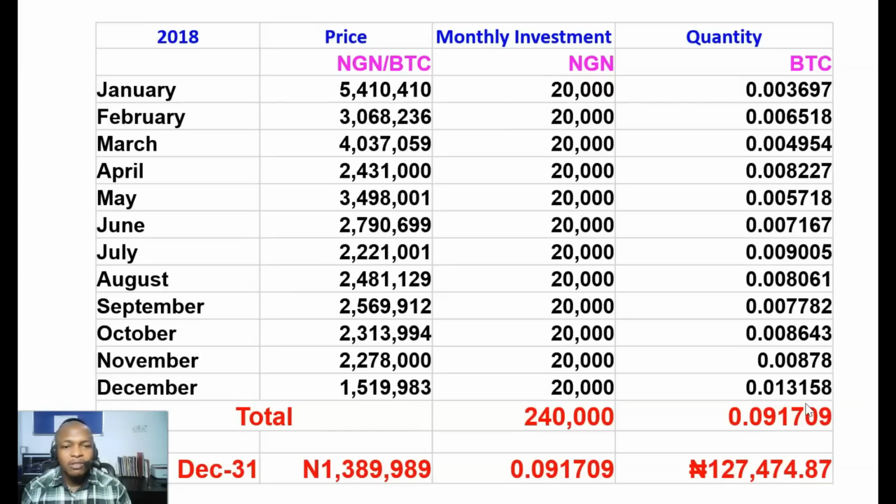So at the end of 2018, investing 20,000 naira monthly, I would have bought a total of 0.0917 BTC, and I spent a total of 240,000 naira. Now it means that if I sold this Bitcoin on December 31st, when the Bitcoin price is 1,389,000 naira, my total money would be 127,000 naira. So if you look at this, I've actually made a loss. But mind you, we're doing a long-term investment.